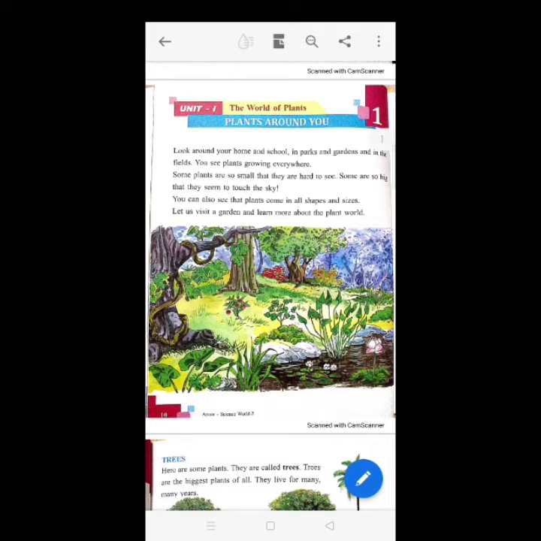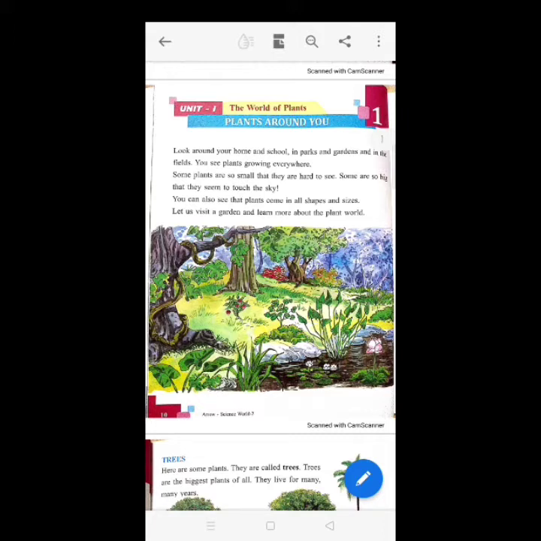Look around your home and school, in parks and gardens and in the fields. You see plants growing everywhere. Some plants are so small that they are hard to see. Some are so big that they seem to touch the sky. You can also see that plants come in all shapes and sizes. So, we see many types of plants around us.